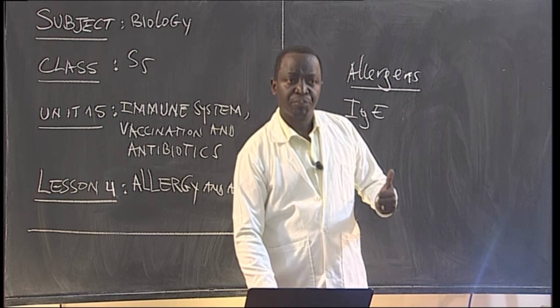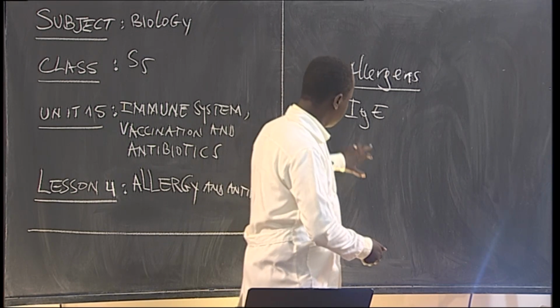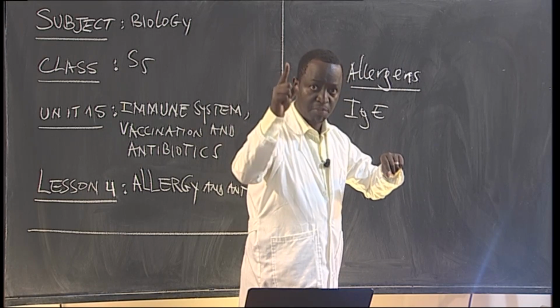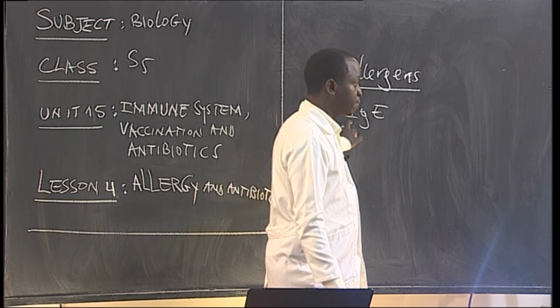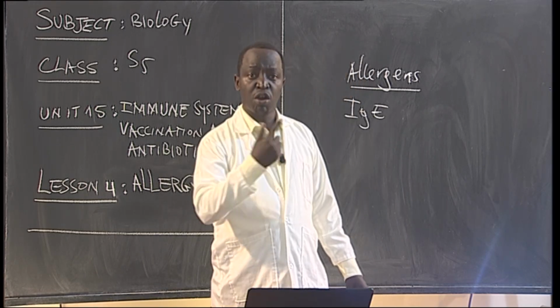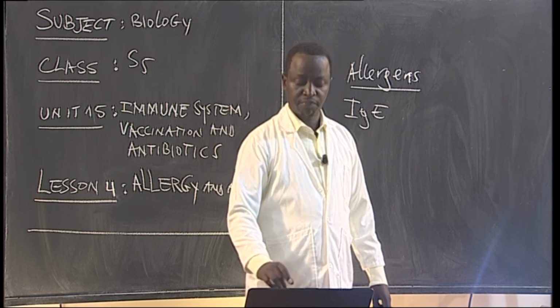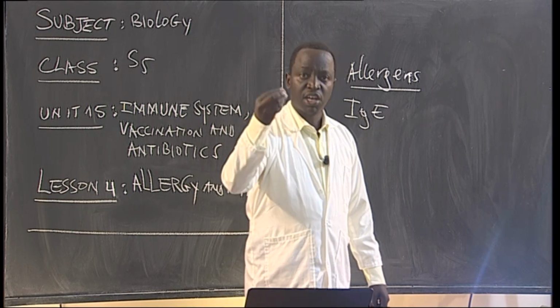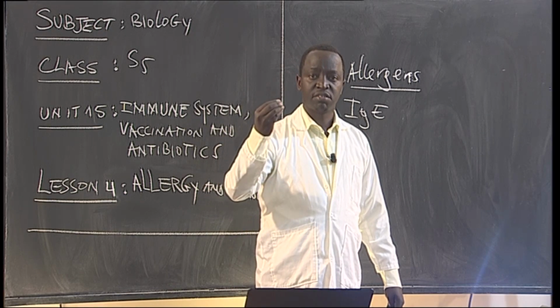So now, leading to their degranulation, what's going to happen? Once this binds on white blood cells, mast cells, or these allergens, this is going to trigger, to stimulate what you call degranulation. Which means the white blood cells are going to release what you call granules.